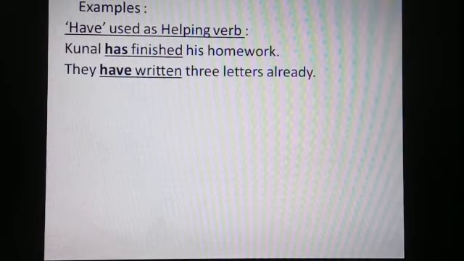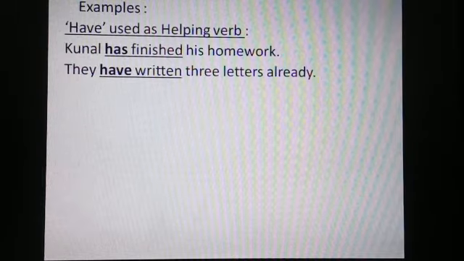They have written 3 letters already. They is the subject, have written is the verb phrase, 3 letters is the object, already is adverbial.